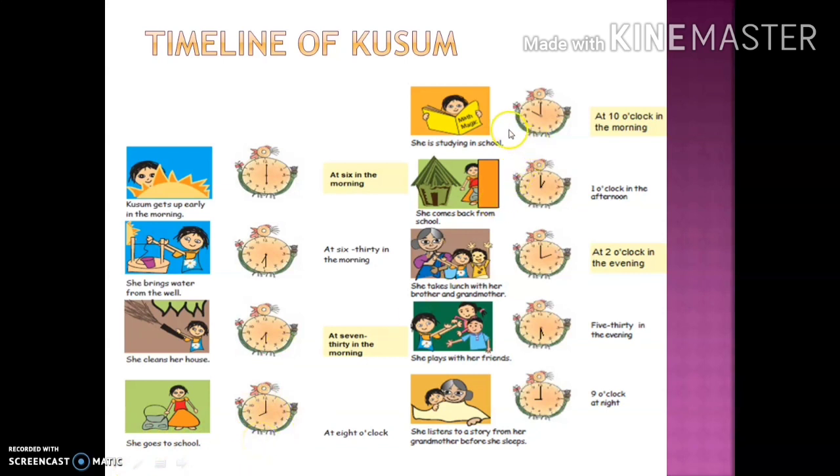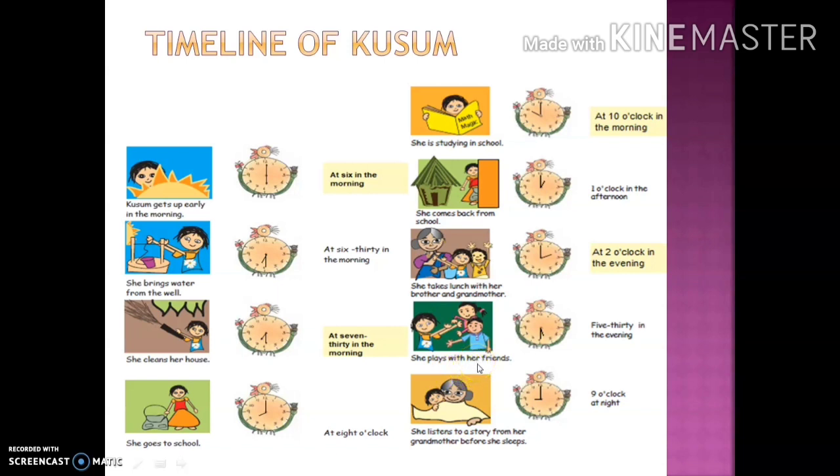At 10 o'clock in the morning, it's study time in school. She's studying in school. She comes back from school at 1 o'clock in the afternoon. She takes lunch with her grandmother and brothers at 2 o'clock. She plays with her friends at 5:30.